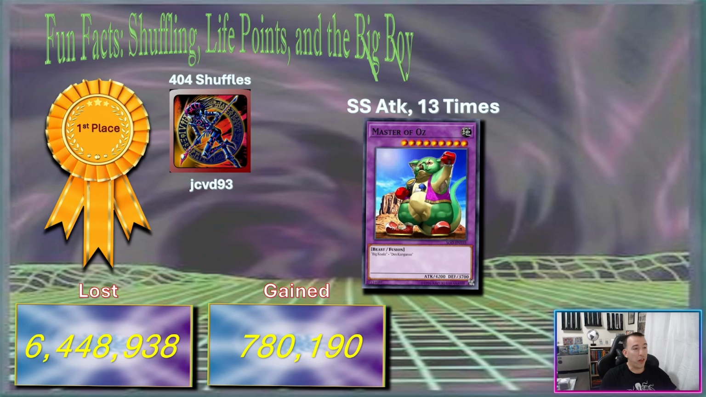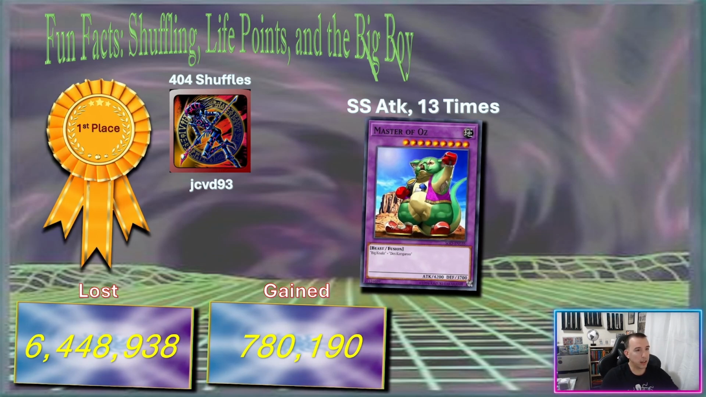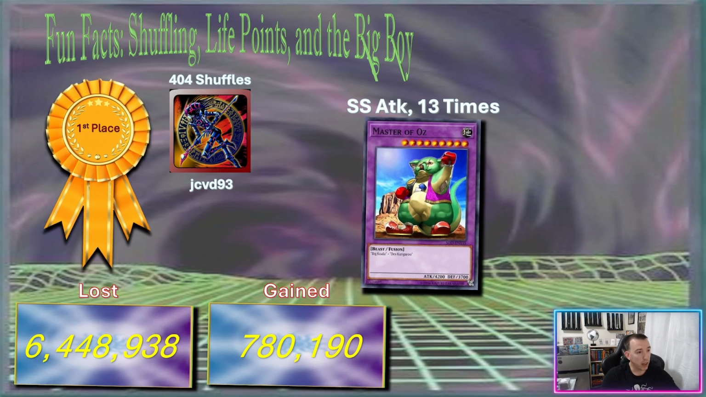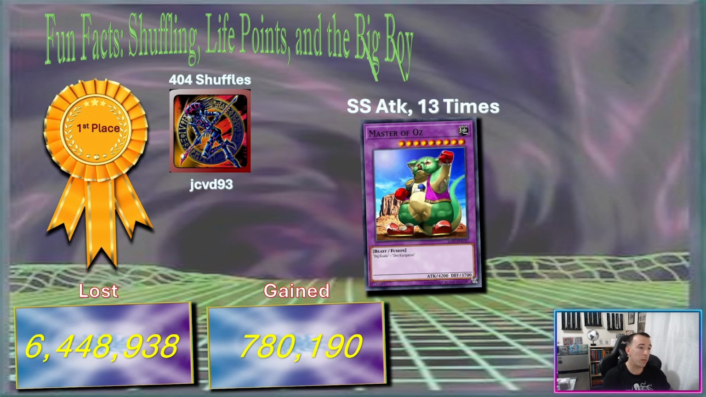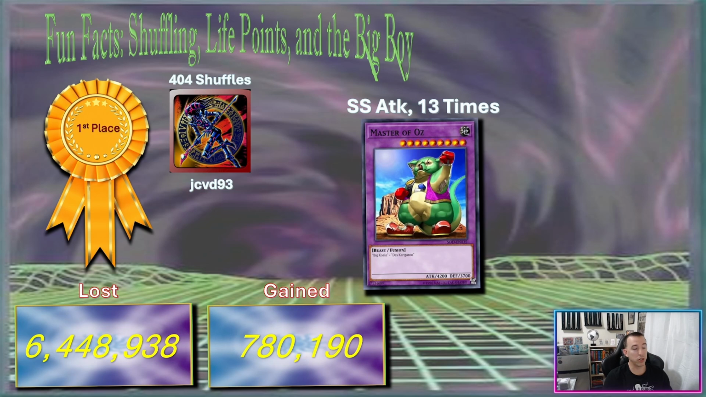And then fun facts. I want to throw in some fun stuff that's not exactly data for the sake of learning. But shout out to JCVD 93. He has first place for the most times shuffling his hand. There were 2 or 3 duelists in the running, but he took the crown at 404 times shuffled throughout this event.